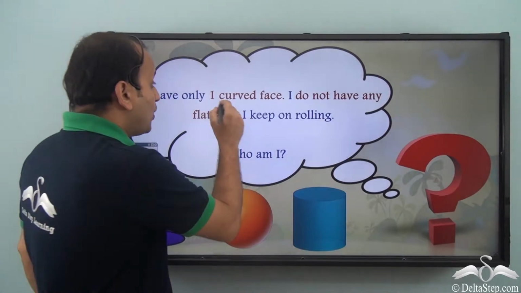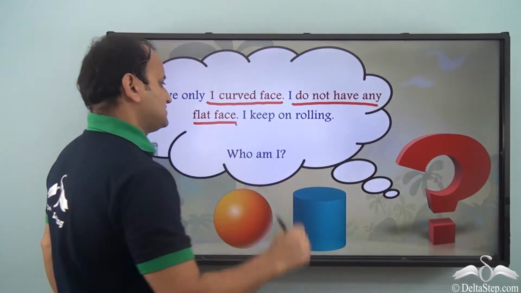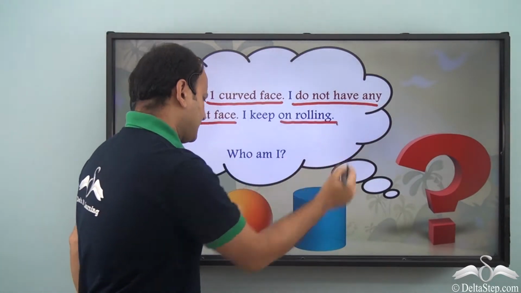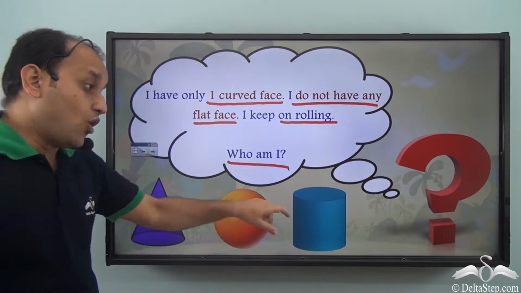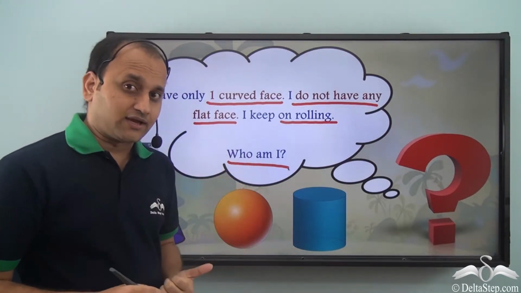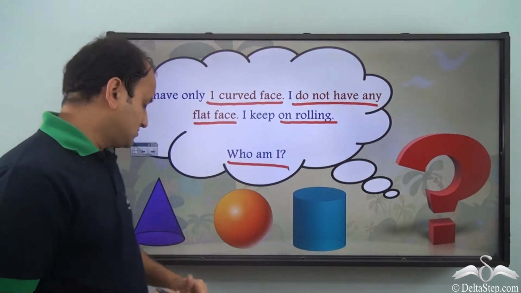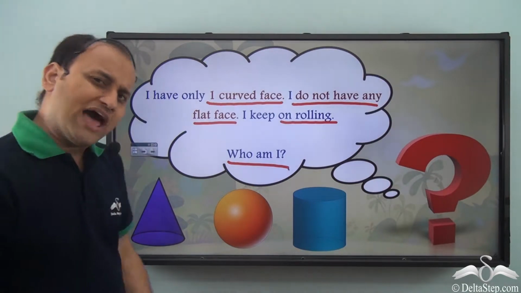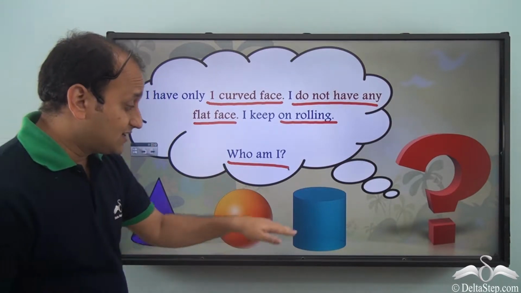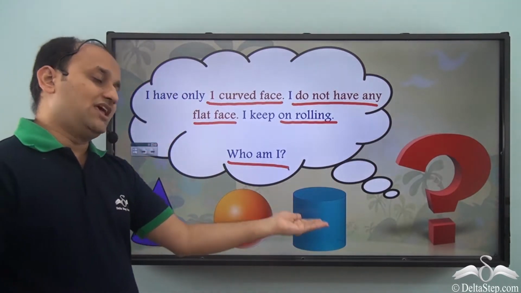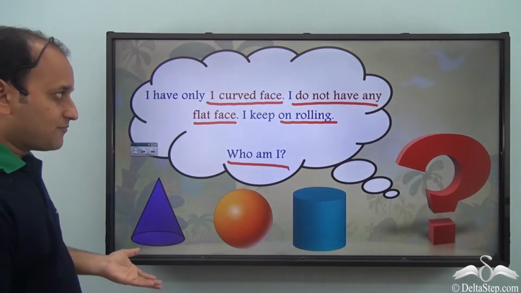I have only one curved face. I do not have any flat face. I keep on rolling. Who am I? Now we have 3 shapes and all of them can keep on rolling. But it says that I have only one curved face. The cone also has just one curved face. Sphere also has one curved face. And even the cylinder has just one curved face. So this does not solve our problem.